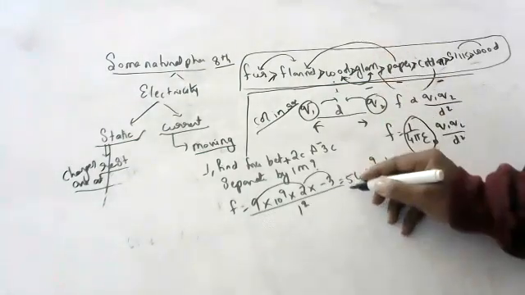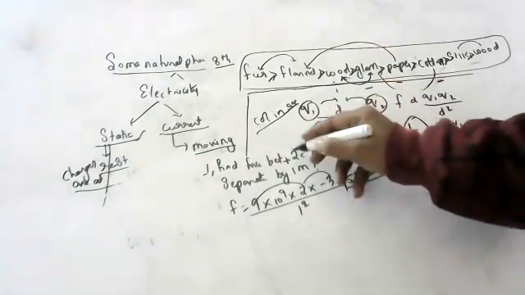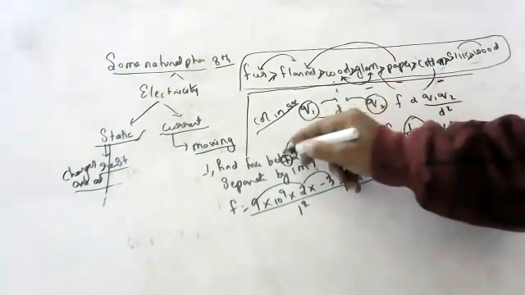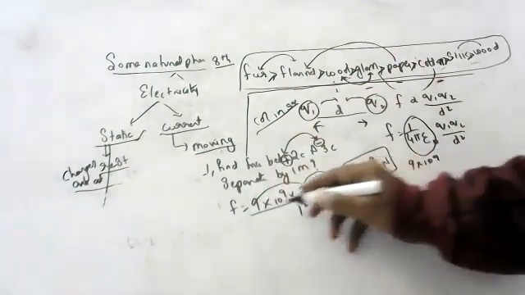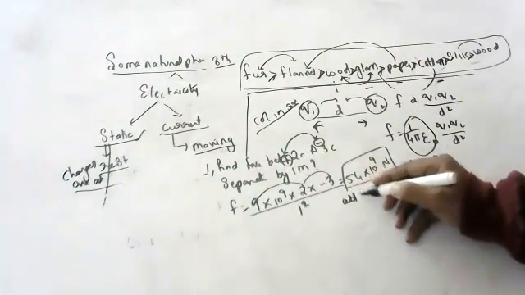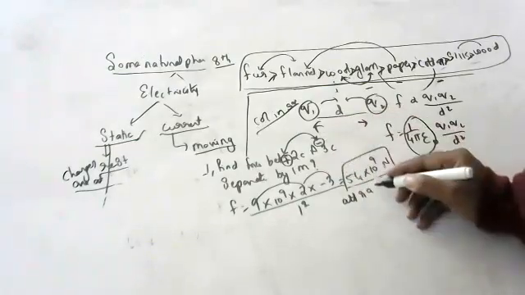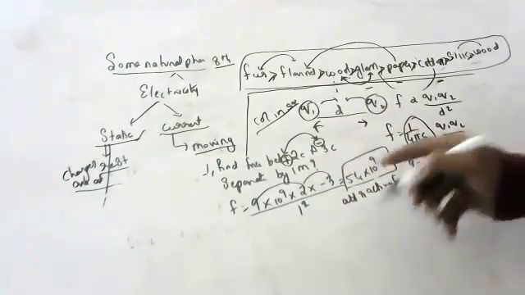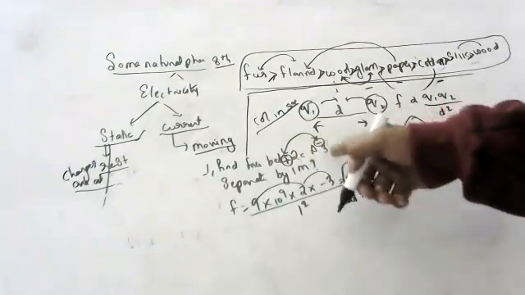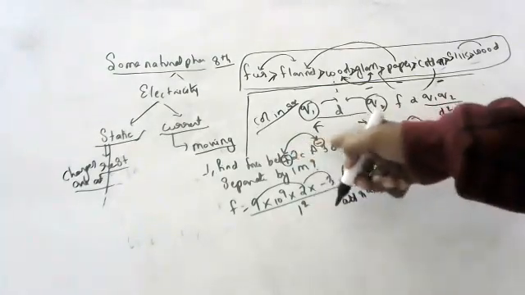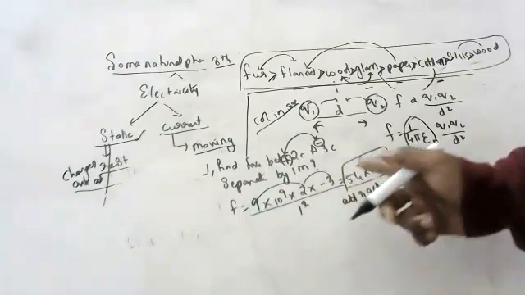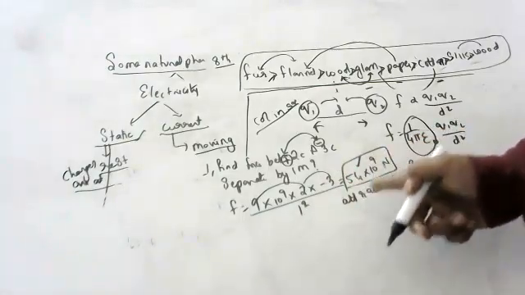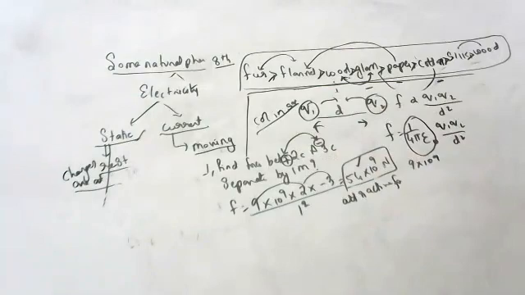Why is minus important here? This is plus, this is minus. Opposite charges, do they attract or do they repel? They attract. So this is an attractive force. You need not put minus here. Just say attractive force, which means both charges are attracting with this much force. There is no subscript, nothing. You have to write 54 into 10 to the power of 9 newtons attractive force between both of them.